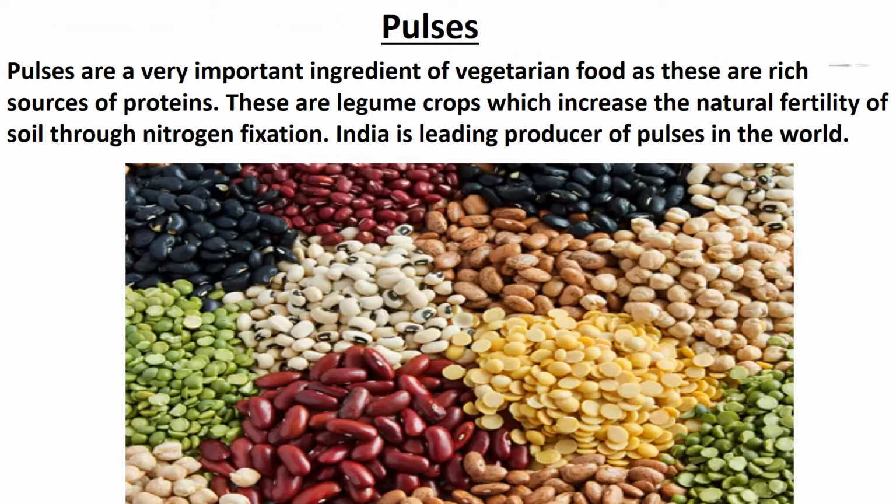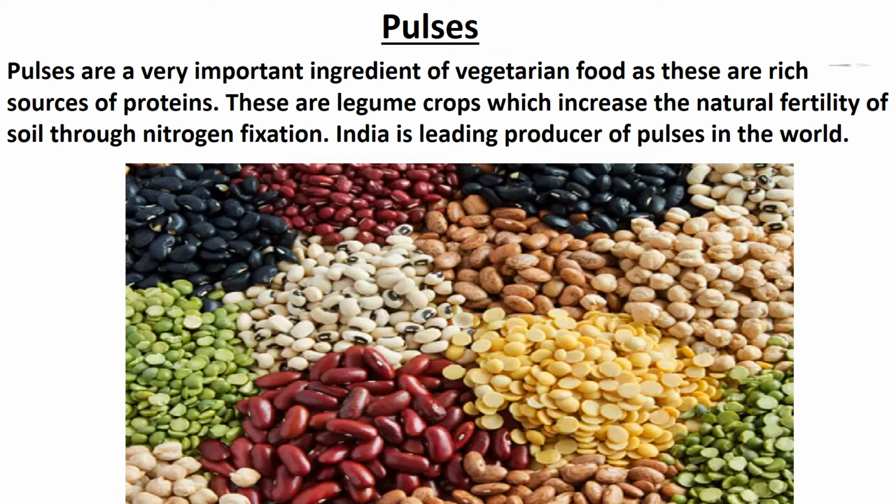Pulses. Pulses are very important ingredient of vegetarian food as these are rich in the source of proteins. These are legume crops which increase the natural fertility of soil through nitrogen fixation. India is leading producer of pulses in the world. Children, the cultivation of pulses in the country is largely concentrated in the dry lands of Deccan and Central Plateaus and northwestern parts of the country. Pulses occupy about 11% of the total cropped area in the country.